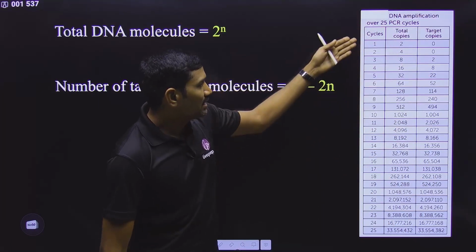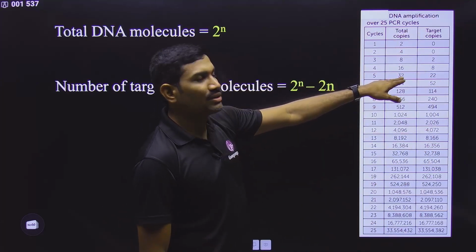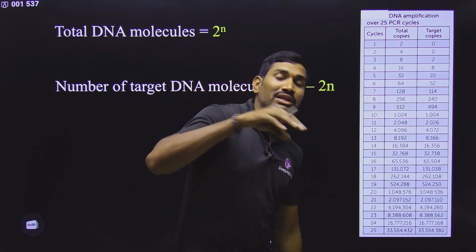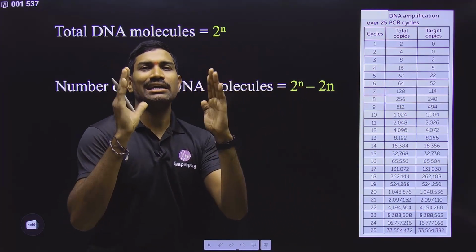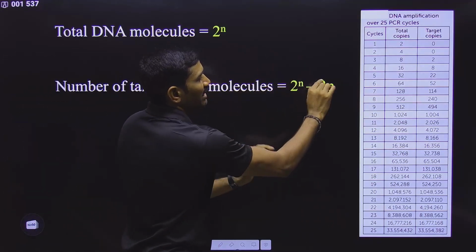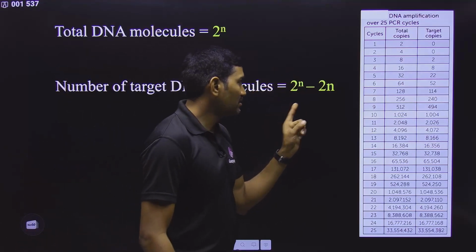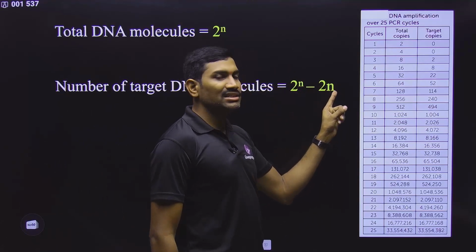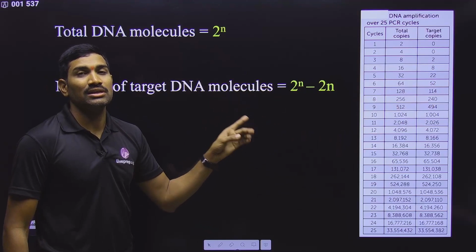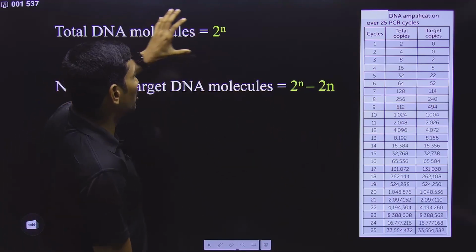See, cycle number here, total copies here, target copies here. Everything was given here. After 5 cycles, 2 to the power n means 2 to the power 5. 2 to the power 5 means total 32 DNA molecules are produced. Out of 32 DNA molecules, how many are our targeted DNA molecules? What is the formula for this? 2 to the power n, whole minus 2n. That means 2 to the power 5, which is 32, minus 2 into 5, which is 10. So 32 minus 10 is 22. Observe this carefully. This is what the formula is. Even many teachers are giving the wrong formula for these things. So please observe carefully. For the total DNA molecules, 2 to the power n.